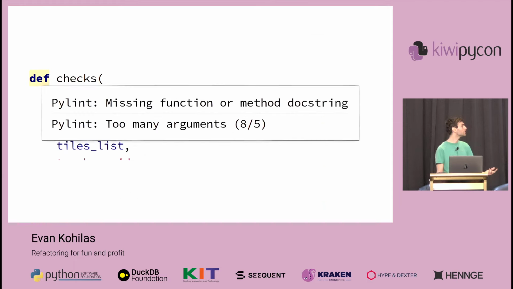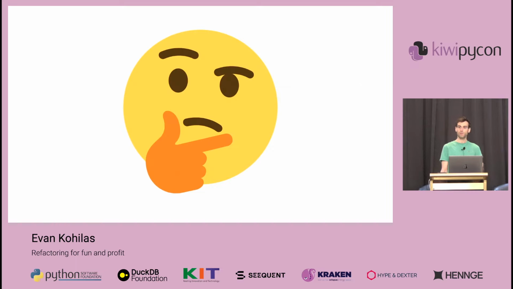Like this warning I got about my function having too many arguments. Well, at first it made me think, that's silly. What's wrong with that? But when I took a step back and thought about how to address it, it made me realize what was better.